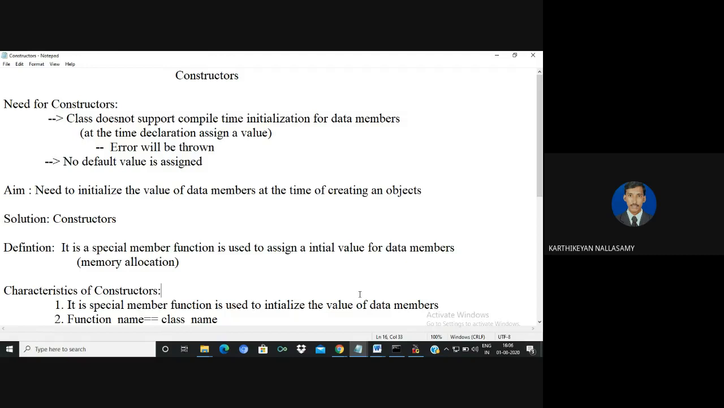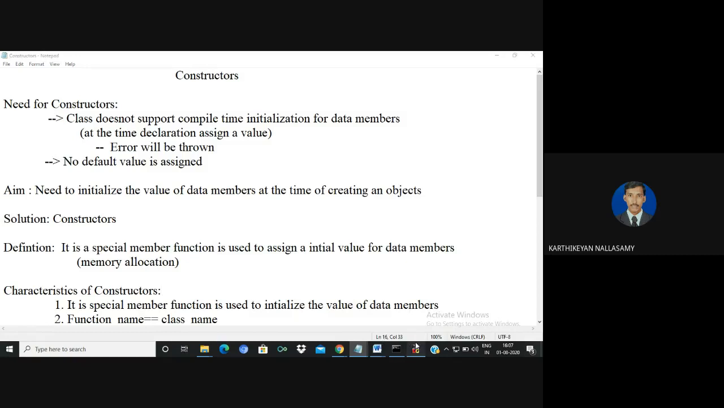In order to avoid that problem, we are expecting to assign a value to the data member at the time of the declaration. Actually, C++ does not support the concept of compile time initialization for data members. And also there are no default values assigned for data members.